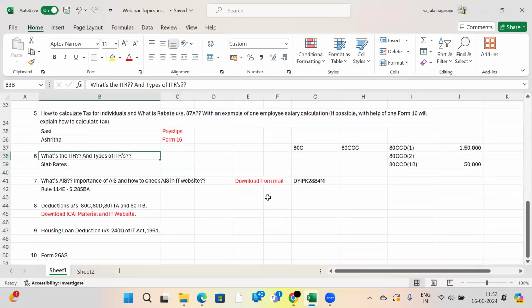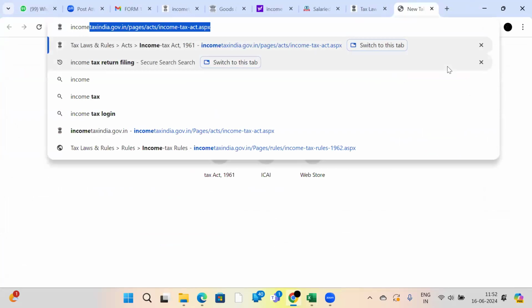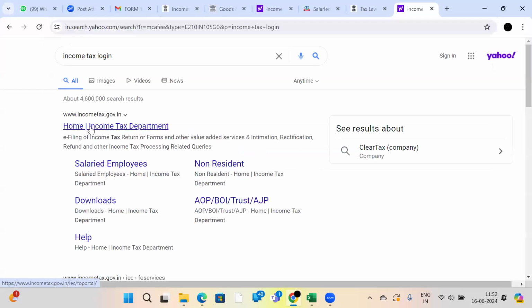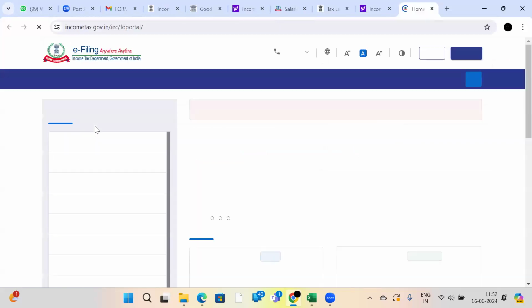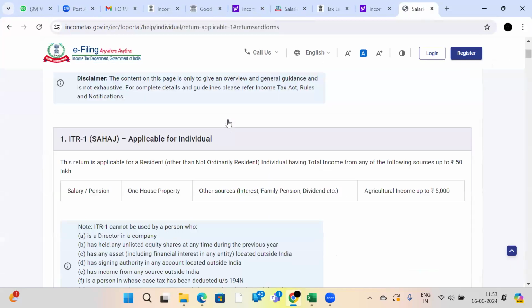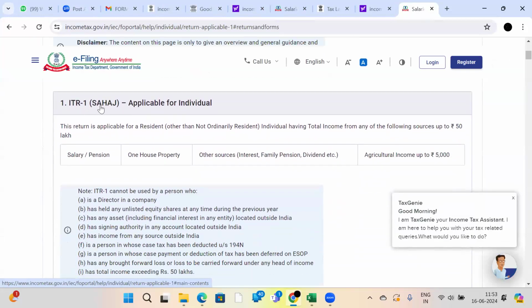See, we have different types of income tax returns also. That means we are filing ITR 1. There is ITR 2, ITR 3, ITR 4, ITR 5. Go to the income tax return filing website, income tax login. Just select here, individual or HUF, salaried employee, Sahaj. Just select here, returns applicable to me. See here, ITR 1, Sahaj.